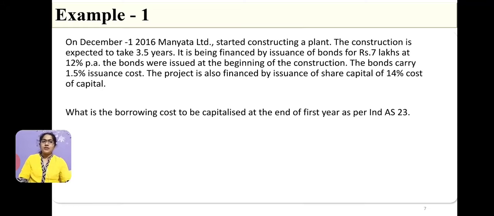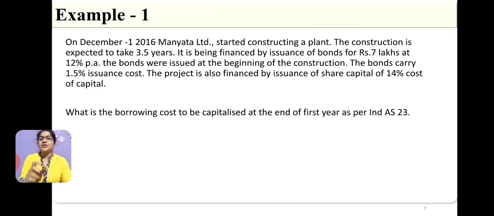Now the question is, the dividend that is paid on the share capital, is it part of borrowing cost? The answer is no. Borrowing cost is only on the borrowed funds. When they are issuing share capital, the dividend payable on the share capital does not constitute part of borrowing cost.